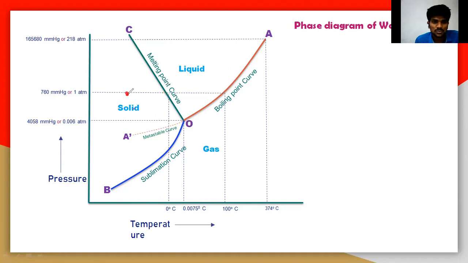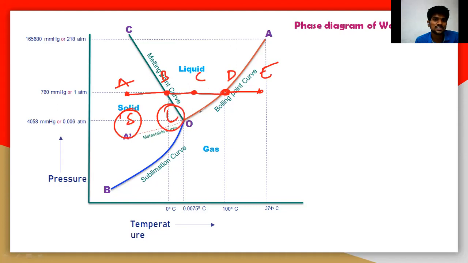So you are again moving to this right side, and when you move towards the liquid, you move to this side and this side. So that is A, B, C, D, and E. Here there is only solid phase. Sorry, here solid plus liquid, both are there. Here only liquid is there. Again here liquid plus gas is there. Here only gas is there.